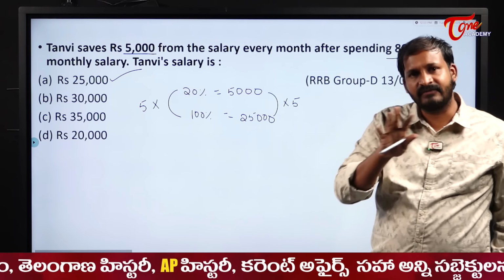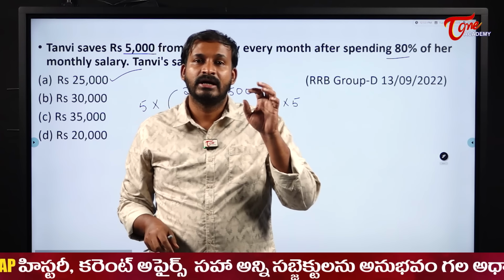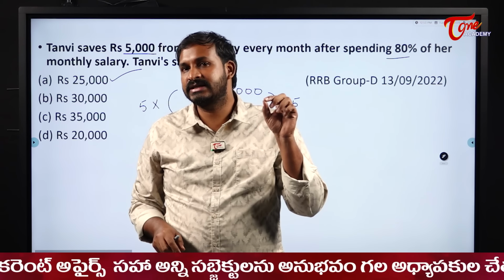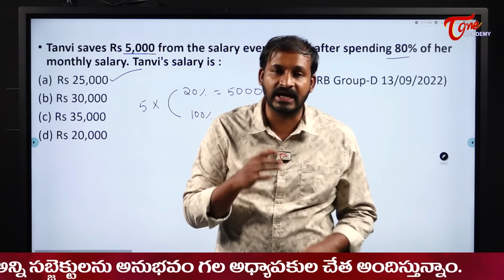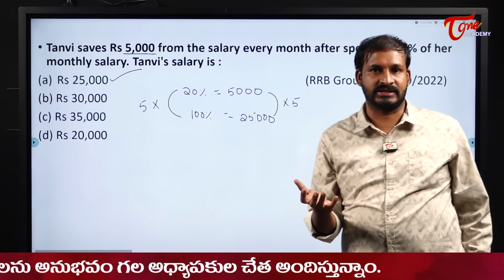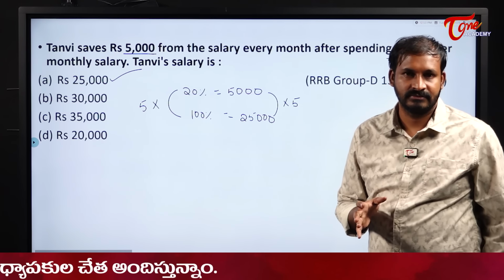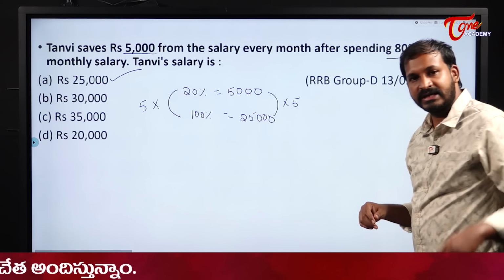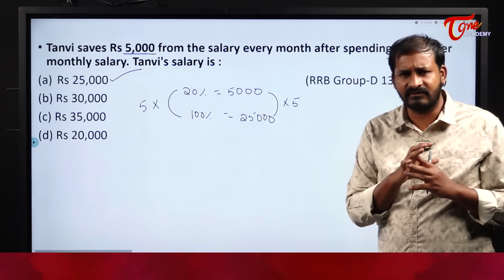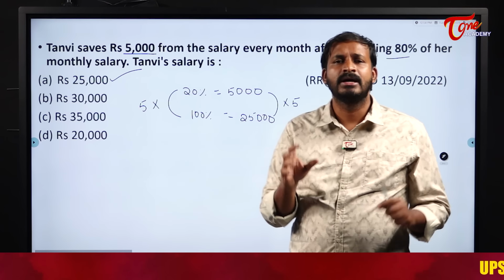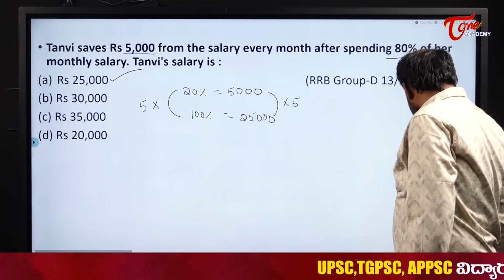See, in the entire question paper, students, definitely there will be around 10 questions where you will get the answer in less than 15 to 20 seconds. But we should be good in calculating the answers for the remaining 10 to 15 questions, where it will take some time, especially in the calculation. So from percentage, you will get one dead easy question like this and one difficult question. Difficult question means in concept they will not test it, but only in the calculation part. Right, we will see the next one.